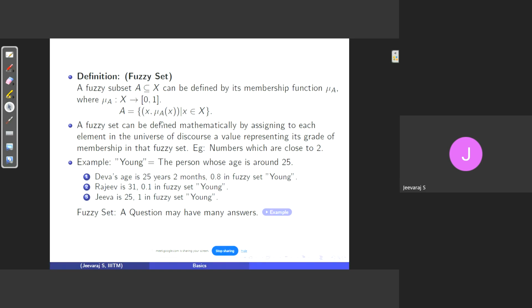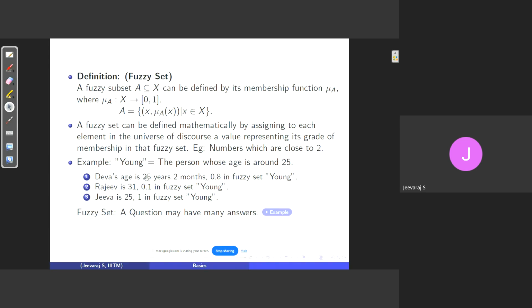What does this mu A of x represent? Let us try to understand it by means of an example. Suppose I am defining my set of young people. Obviously, if I am defining it, I'll consider my own age to be included in the set of young. So it is person dependent in nature. Depending on the people, the set may differ. Suppose I define a young person as someone whose age is around 25 years.